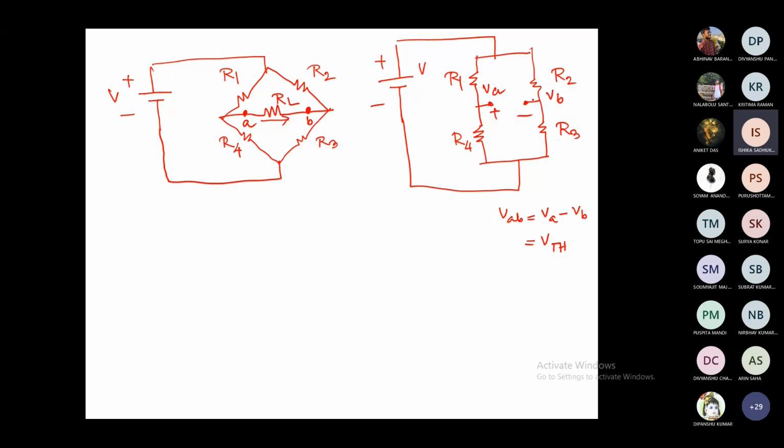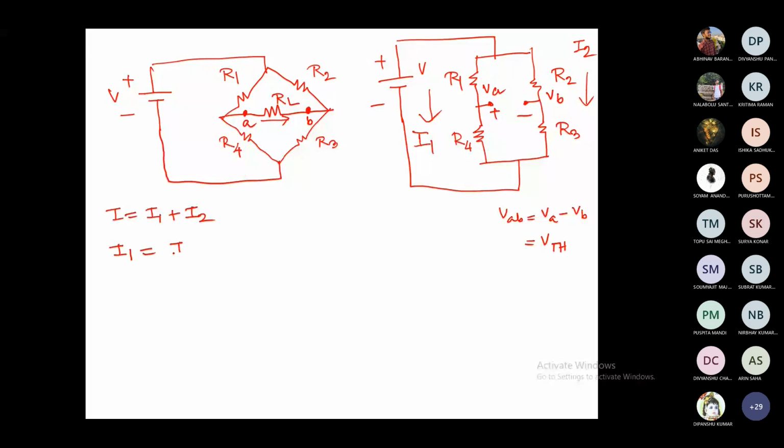If there is a current, the current will be branched into two parts, say I1 and I2, and I1 plus I2 is equal to I. You can find I1 using the current branching rule.